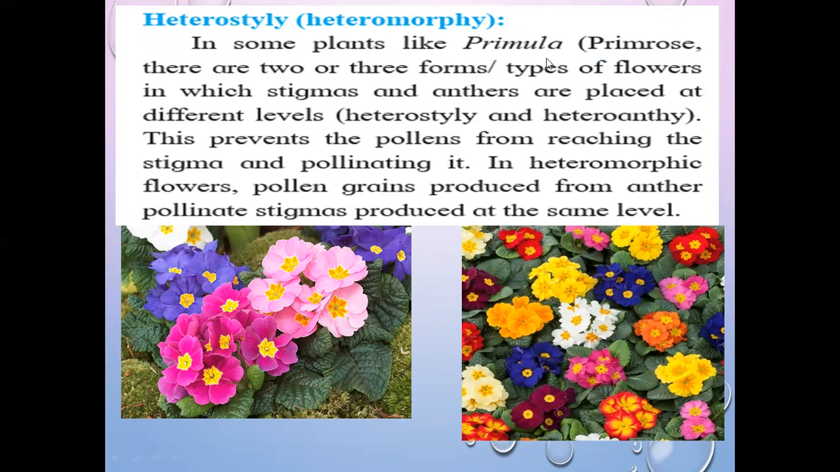But in some cases like primrose, there are 2 or 3 forms or types of flowers in which stigmas and anthers are placed at different levels, heterostyly or heteroanthy. This prevents the pollens from reaching the stigma and pollinating it. In heteromorphic flowers, pollen grains are produced from the anther and pollinate the stigma produced at the same level. So in this case, the position of stigma and anther in the flower is at different levels.